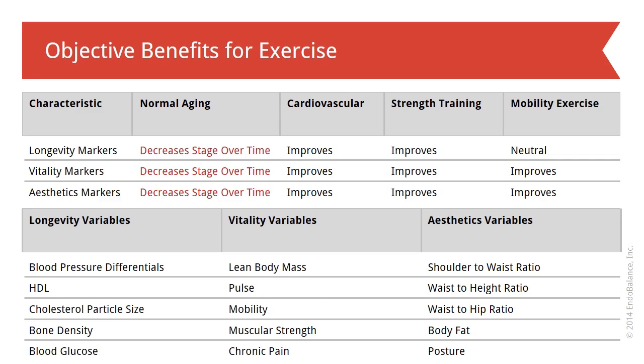Longevity markers are improved through better blood sugar management, reduced blood pressure numbers, increased bone density, and increased cholesterol particle sizes. Vitality markers are increased through adding lean muscle mass, improved general strength, endurance, and mobility, and in addition, reduced orthopedic pain. Aesthetic markers are improved through better posture, muscular symmetry, and an increased muscle-to-fat ratio.